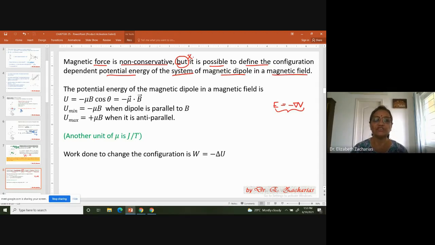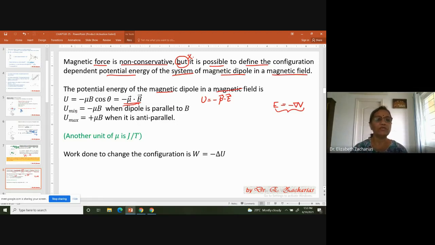The potential energy of a magnetic dipole in an external magnetic field is U equal to minus mu B cos theta, or minus mu dot B. Very, very similar to U equal to minus P dot E. Very similar. Okay, so now you're seeing that this potential energy should always be a function of position or configuration. That's what you're getting here.